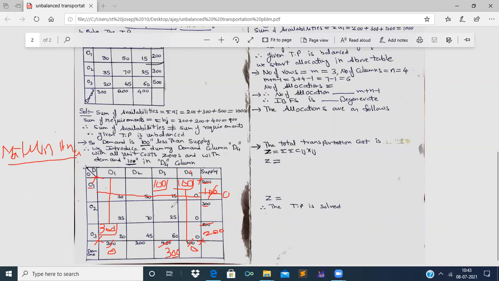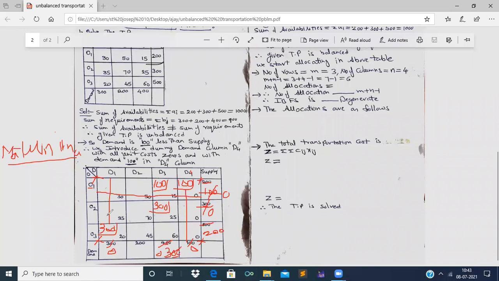But here, in the middle of the allocation itself, we have got supply and demand the same. Therefore, we will allocate supply 300 and demand 300 at a time to this cell 25. Therefore, supply will become 0 and demand also will become 0.